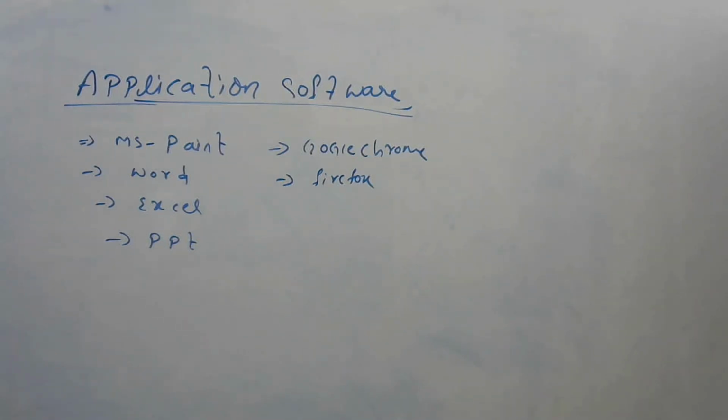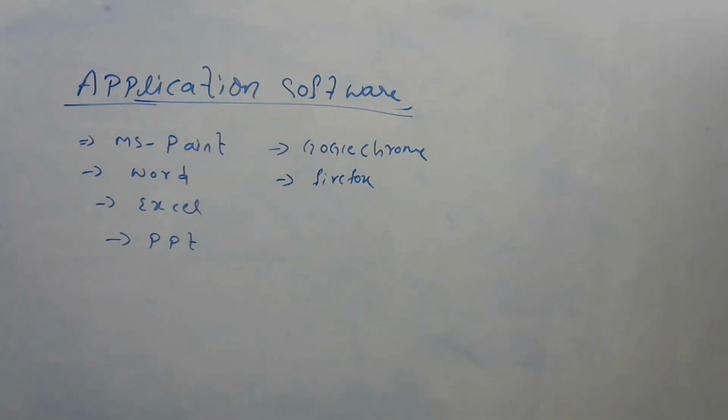If you consider a mobile phone, you have PDF, WhatsApp, Facebook, Instagram. All those apps are called application software only. Photo editing, UCam, all these are considered application software examples. If you take computer, these are some, and if you take mobile, UCam, WhatsApp, Facebook, Instagram, all those are mobile application software.